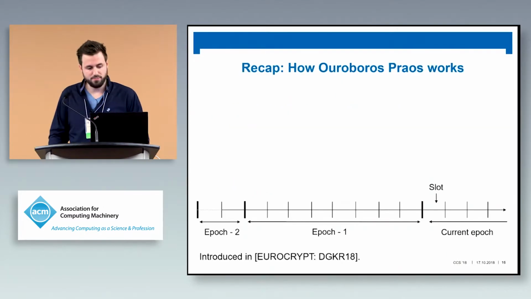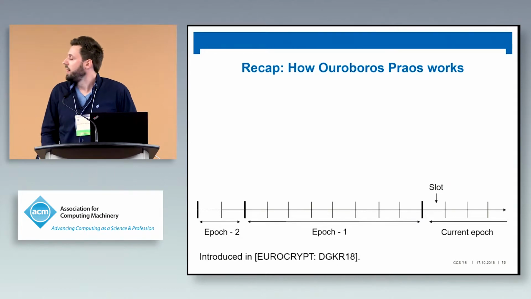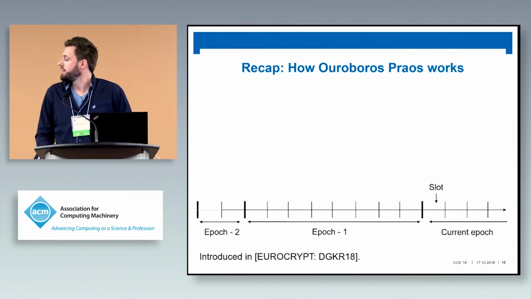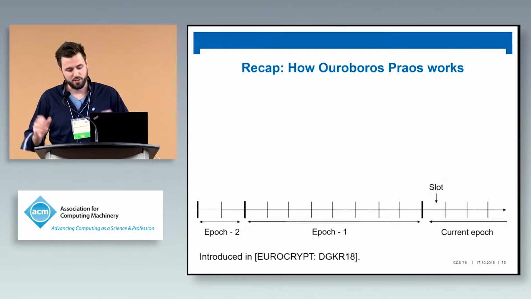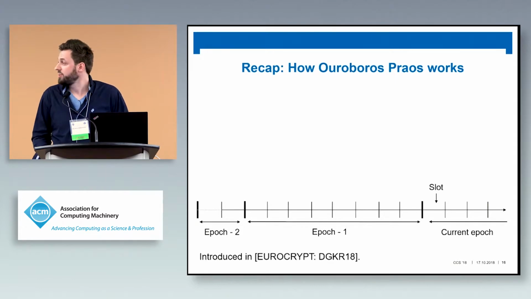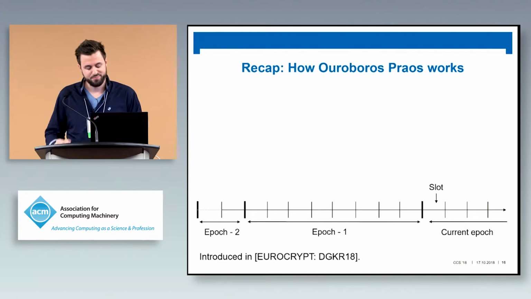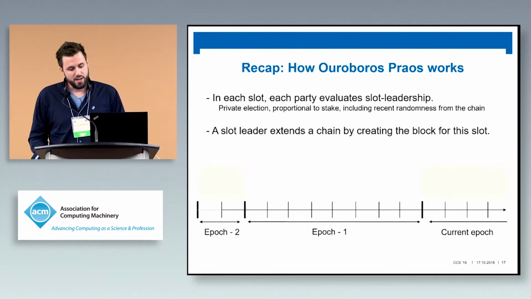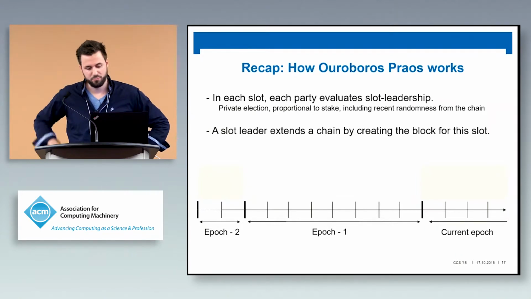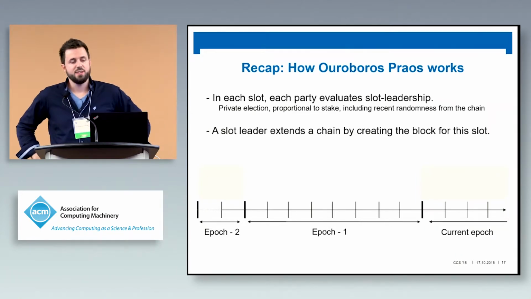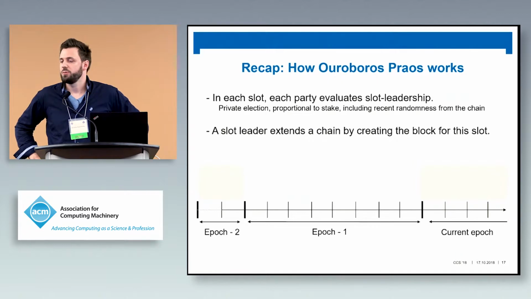So let's start. On the slide, you see here a timeline. This is time. A basic interval of time, we call a slot. And several slots grouped together is an epoch, just for how I refer to those time units in the following. So in very broad terms, in Ouroboros Praos, or Praos for short, in each slot we have a leader election process going.